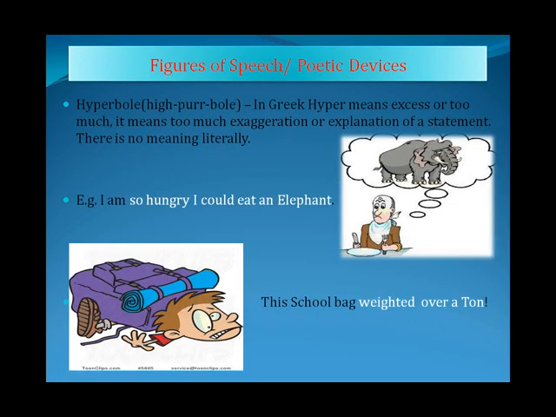So the next one is hyperbole. Here I have given the pronunciation of this particular figure of speech. Many times people say it incorrectly, but it is hyperbole. In Greek, hyper means excess or too much. It means too much exaggeration or explanation of a statement. There is no literal meaning, so the meaning of that sentence is nothing. It is just too much explanation.